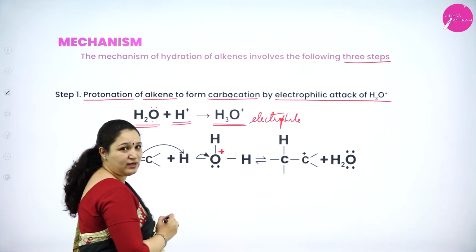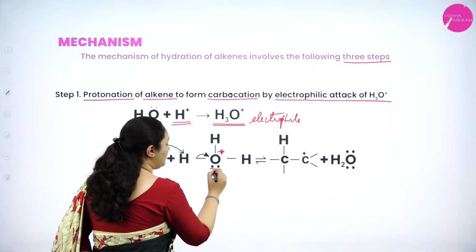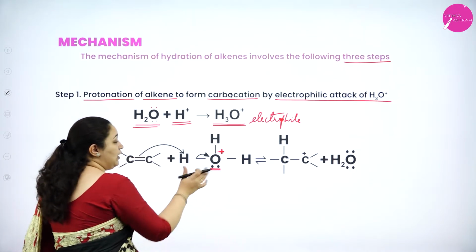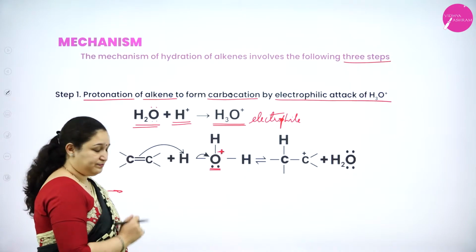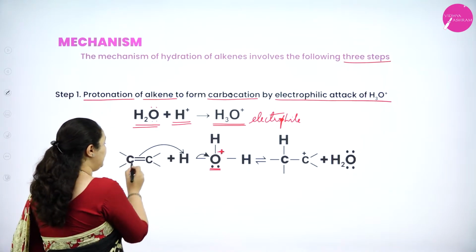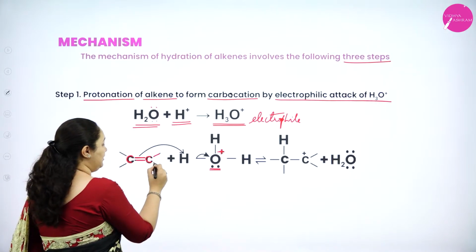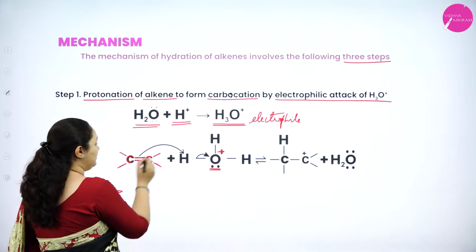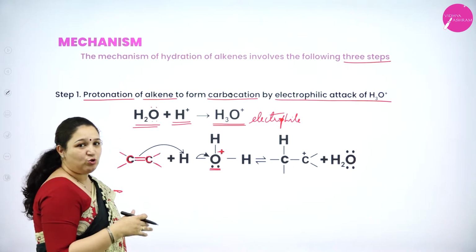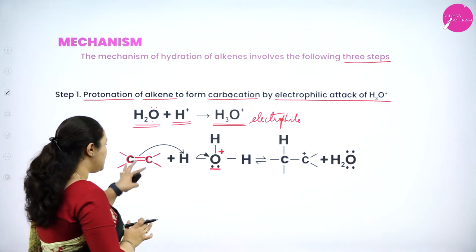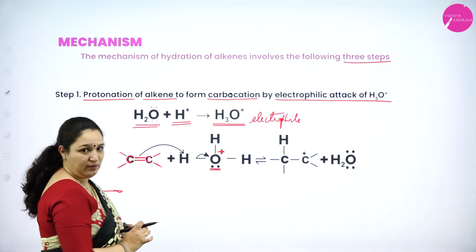Or H plus ion, isn't it? And it has still got a lone pair of electron. Now this is the H3O plus ion. Now I have alkene here, carbon-carbon double bond is shown, correct? I have not shown any other R groups or H, nothing we have shown. We have just concentrated on carbon-carbon double bond.